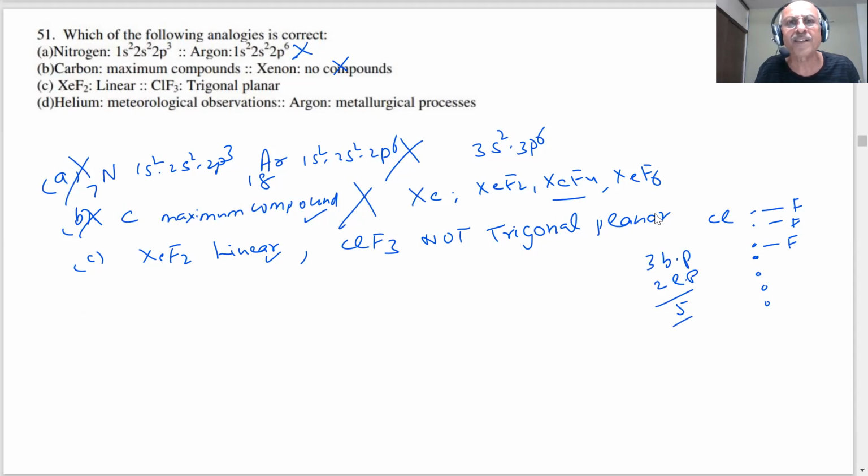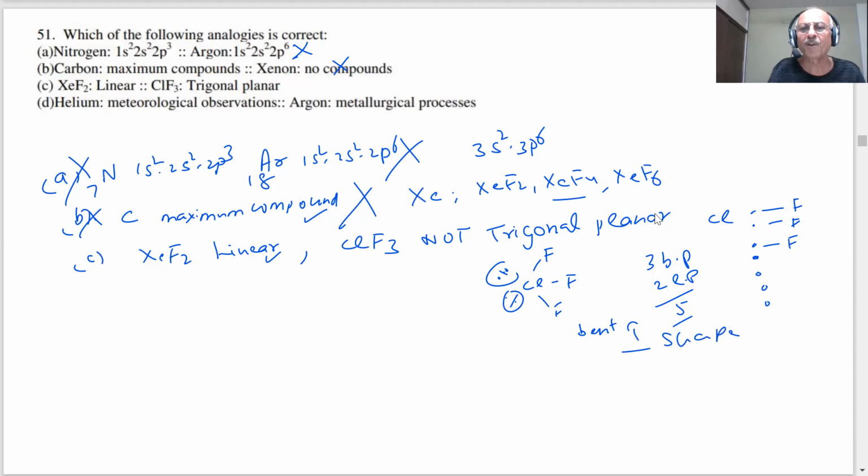Then what type of hybridization do you have, student? This is an example of sp3d hybridization. But what happens in the case of Cl? These are the lone pairs of electrons, and it has a bent T shape. It has a T shape, as you can see. This is important. The lone pair repulsion will take place. So that shape is T. So this is not correct also. That is also wrong. A, B, C wrong. Let me see the D choice, student.